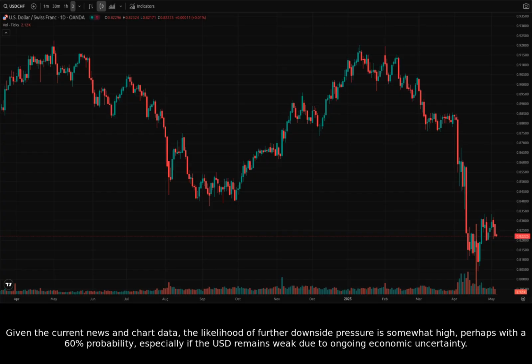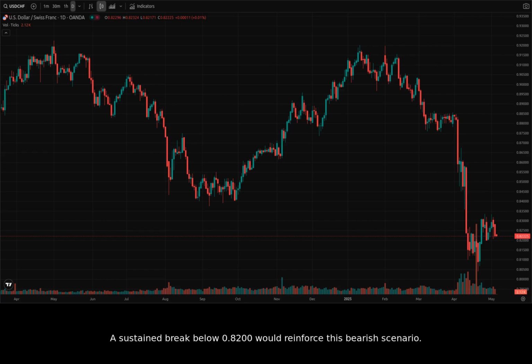Given the current news and chart data, the likelihood of further downside pressure is somewhat high, perhaps with a 60% probability, especially if the USD remains weak due to ongoing economic uncertainty. A sustained break below 0.8200 would reinforce this bearish scenario. Conversely, a strong break above 0.8333 could signal a potential reversal with a 40% likelihood.